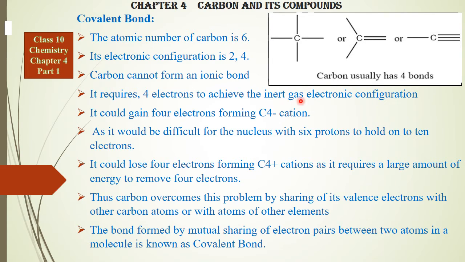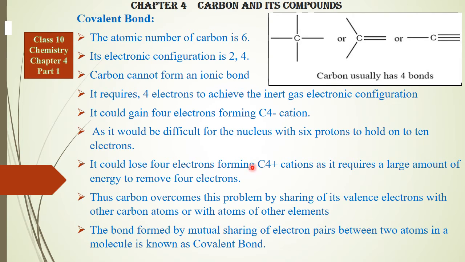Inert means lazy. Since all the shells are complete in group 8 of the periodic table, they are generally stable. They are very inactive. They don't react with other elements. So in order to achieve this octet stable electronic configuration, carbon requires 4 electrons. It could gain 4 electrons, forming C4- anion, but it would be difficult for the nucleus with 6 protons to hold 10 electrons. We have discussed before.